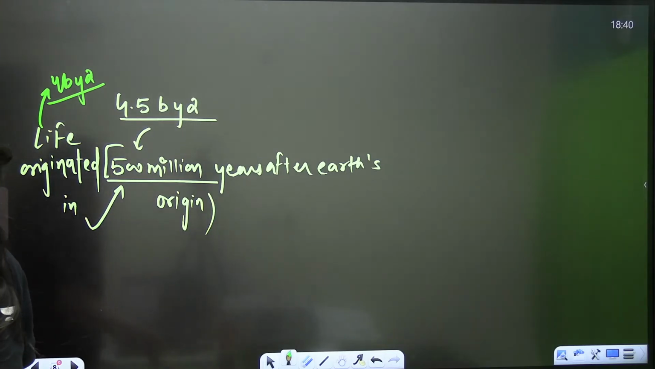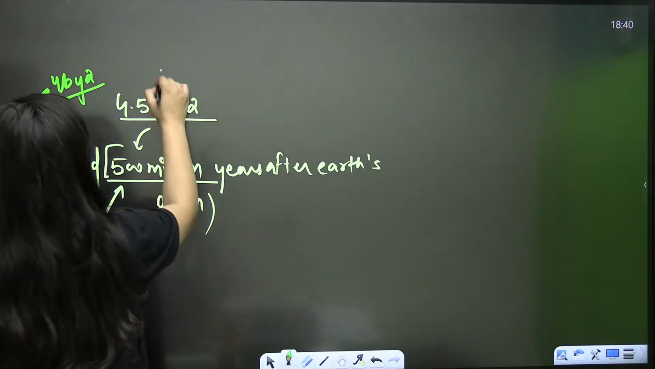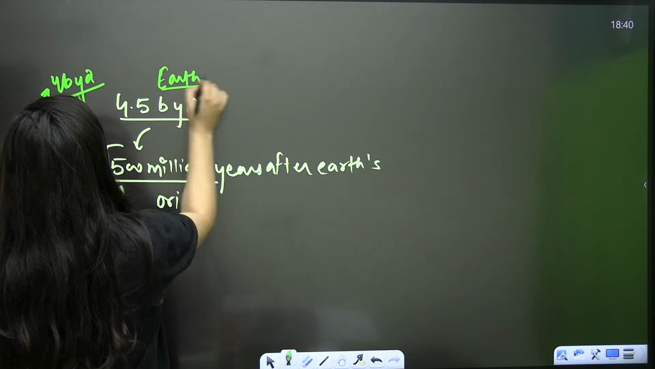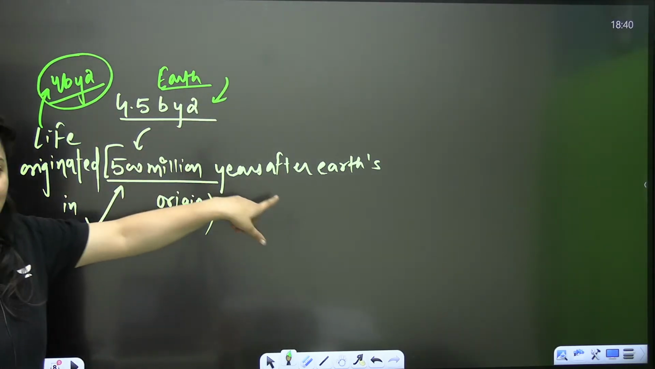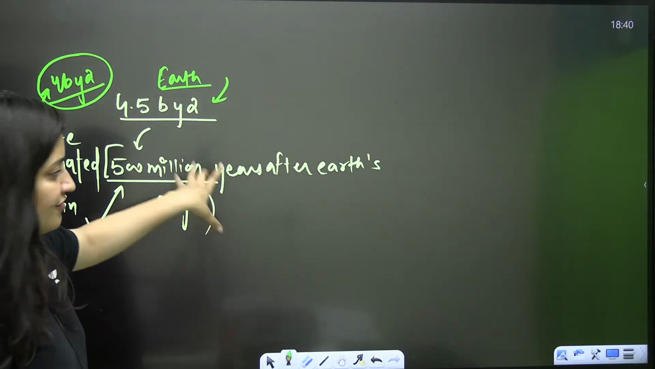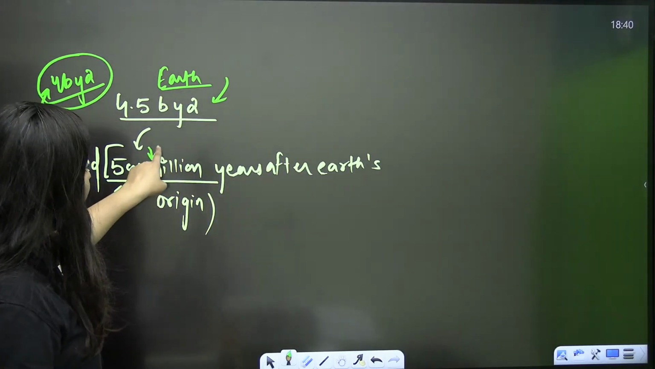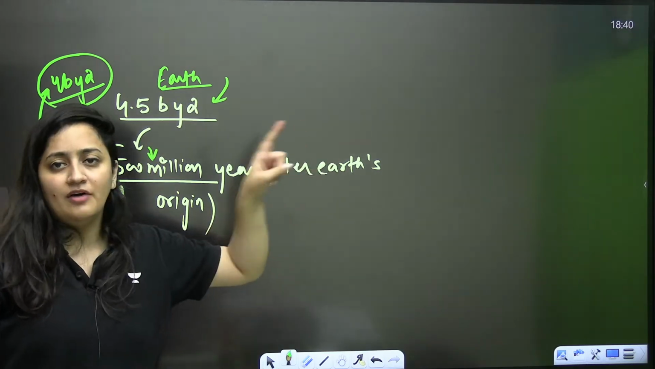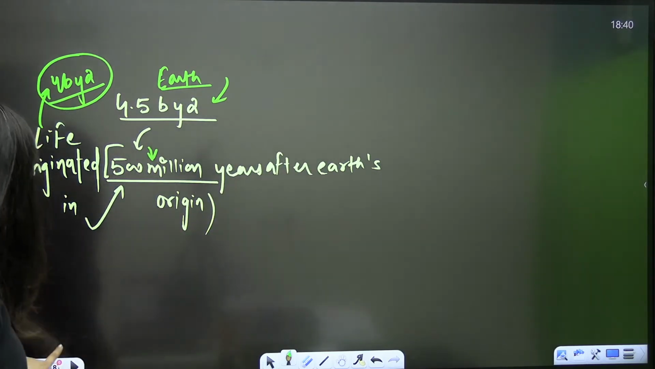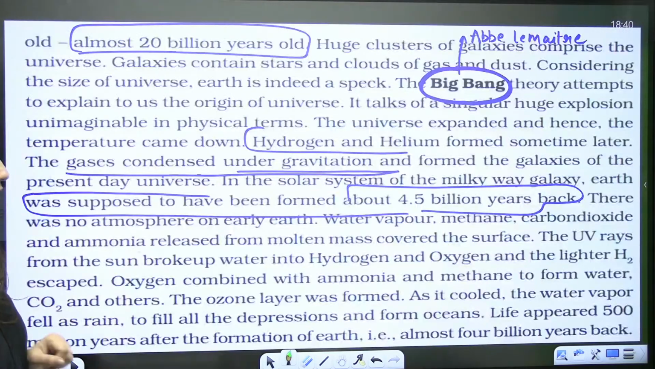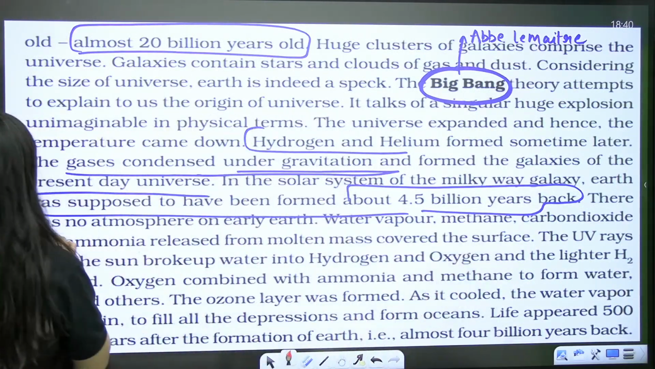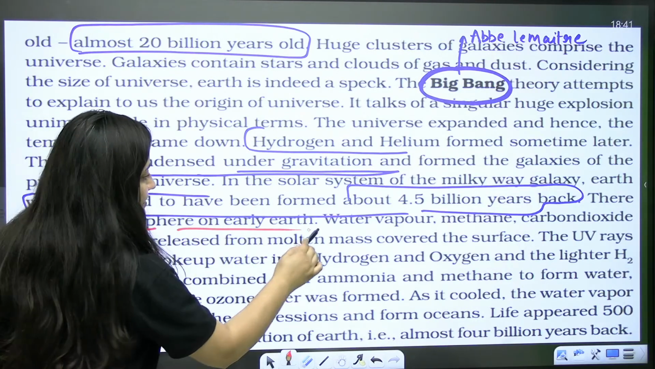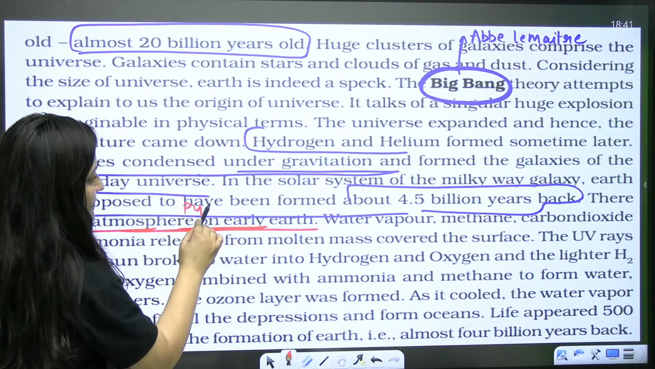Okay. So Earth originated 4.5 billion years ago. Life on that Earth originated 4 billion years ago. So in NCERT, this line is given that life originated 500 million, here the word is million, years after the Earth's origin. Clear? After the Earth's origin. So that's what you can see here. So initially, as I said, no atmosphere. There was no atmosphere on early Earth. This line is important. Again, a PYQ.